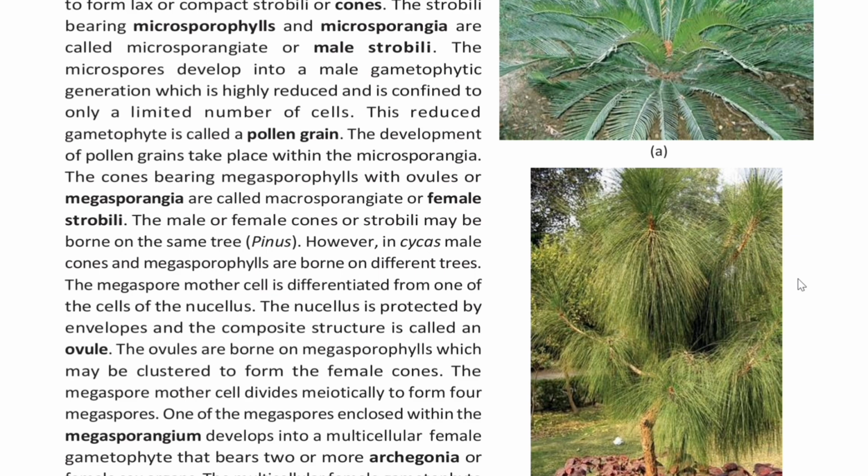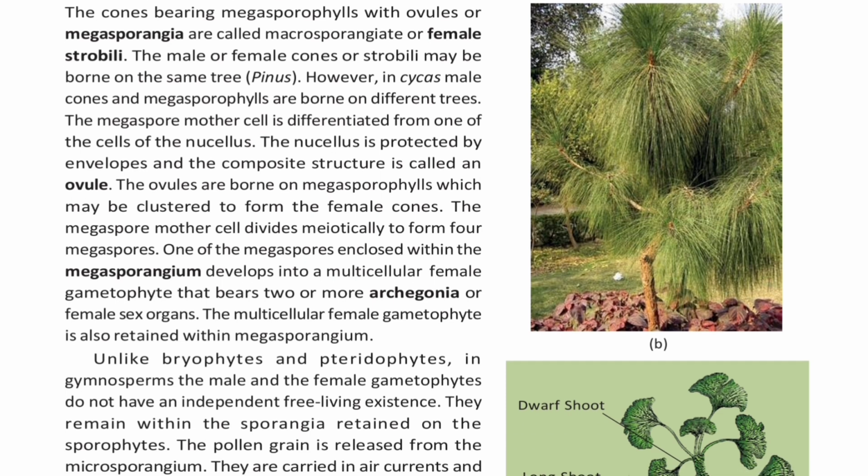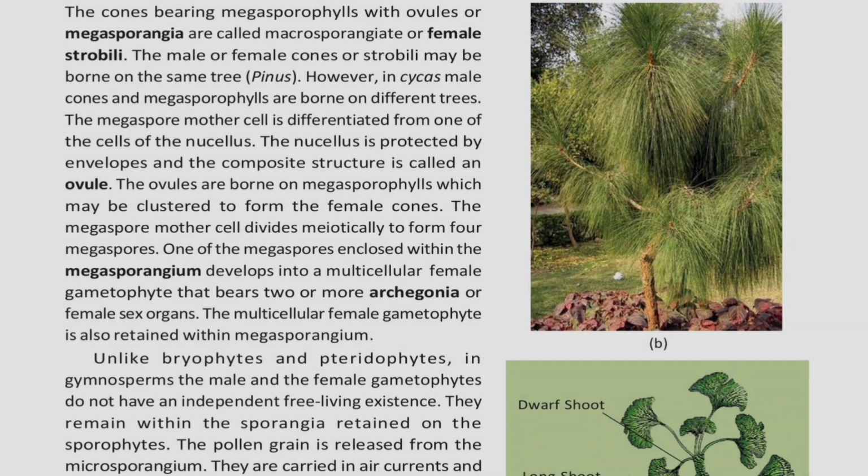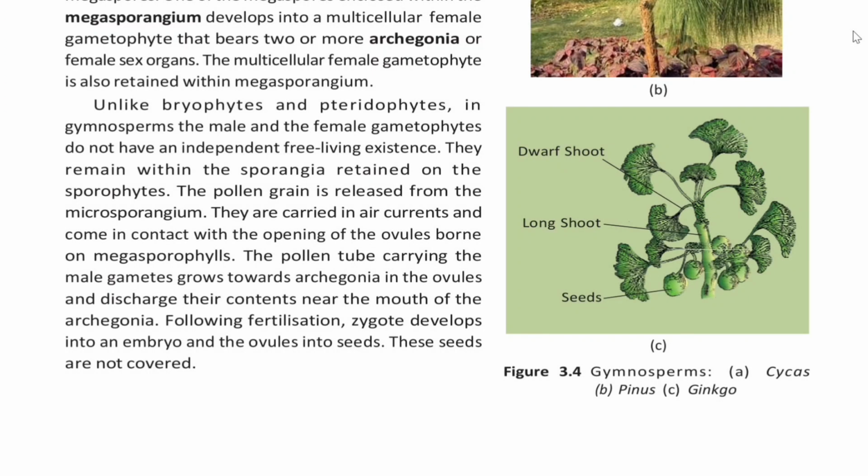One of the megaspores enclosed within the megasporangium develops into a multicellular female gametophyte that bears two or more archegonia, or female sex organs. The multicellular female gametophyte is also retained within the megasporangium. Unlike bryophytes and pteridophytes, in gymnosperms, the male and female gametophytes do not have an independent free-living existence. They remain within the sporangia retained on the sporophytes.